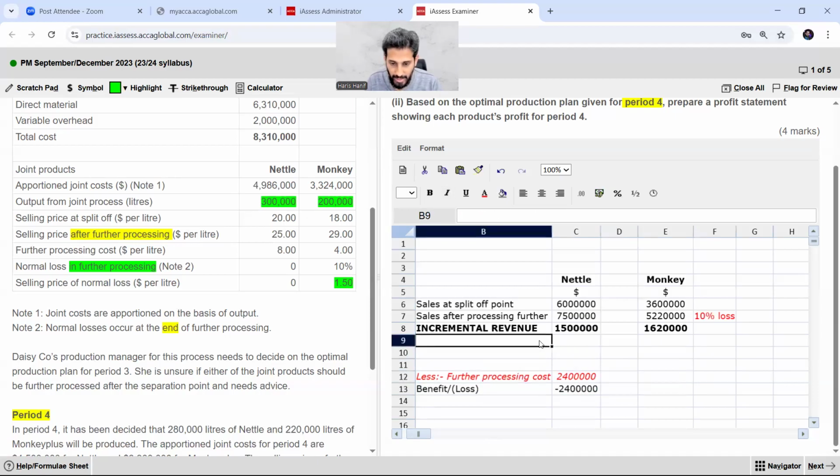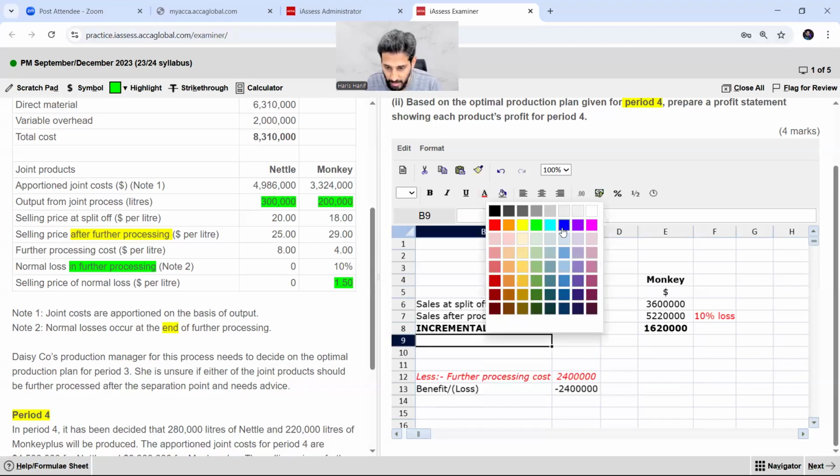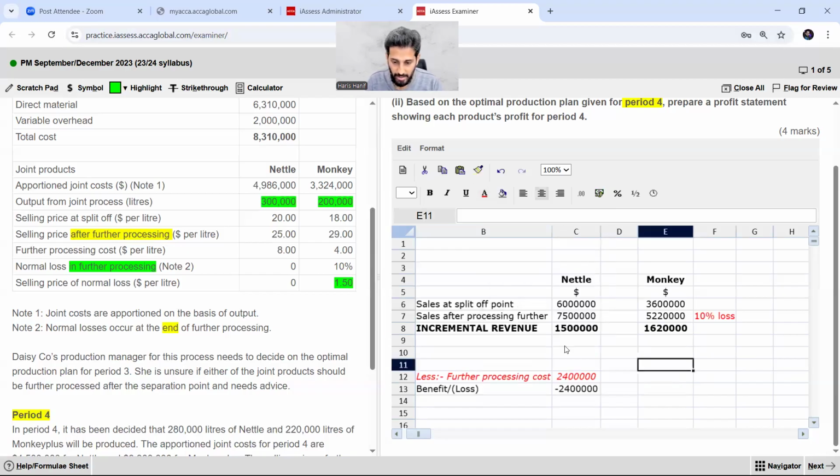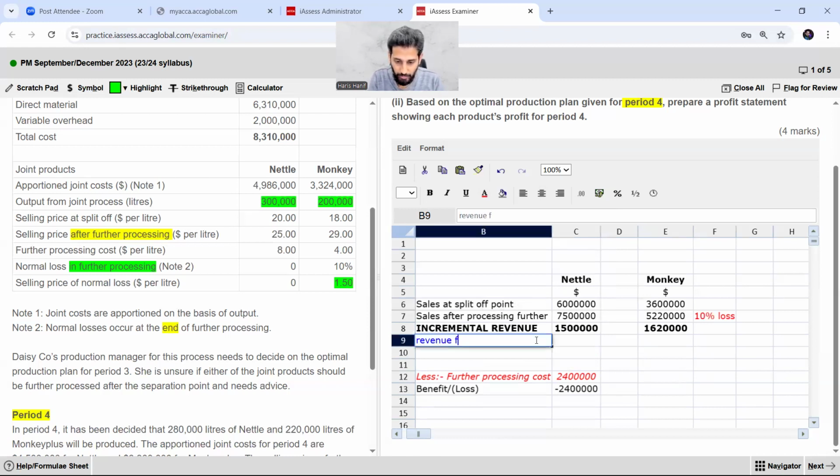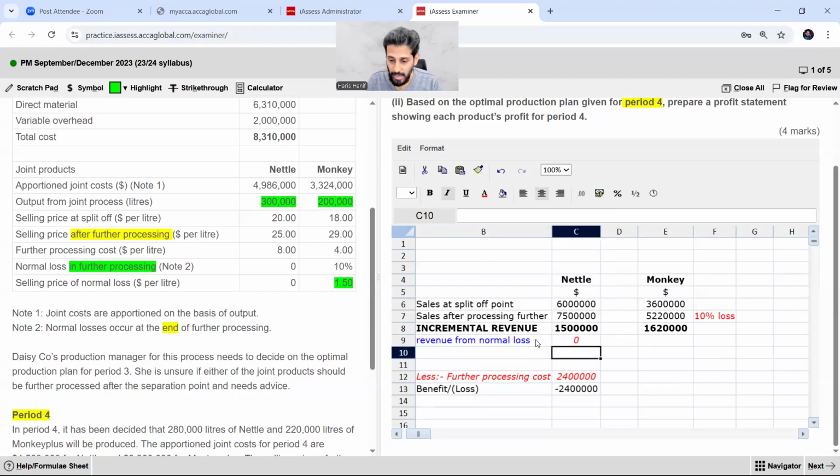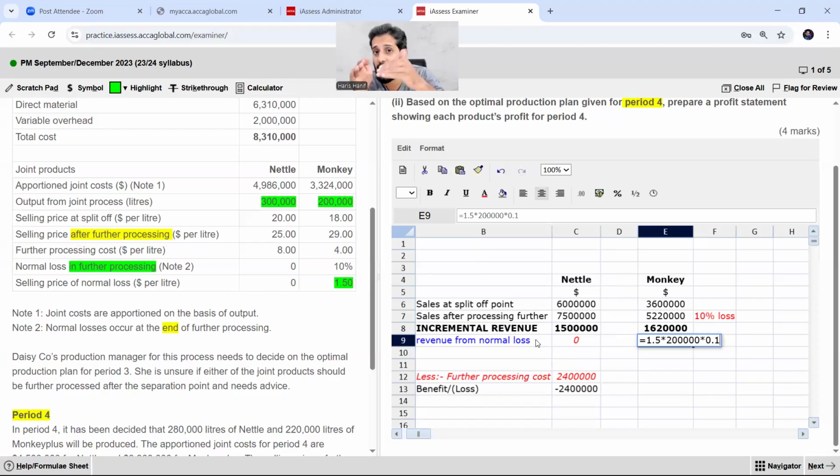Here I am writing with another color, with blue color, let's say. I am writing here revenue from normal loss. Here it is 0, naturally. And here it is, price is equal to 1.5 multiplied by 200,000 multiplied by 0.1, because there is a 10% loss which can be sold.